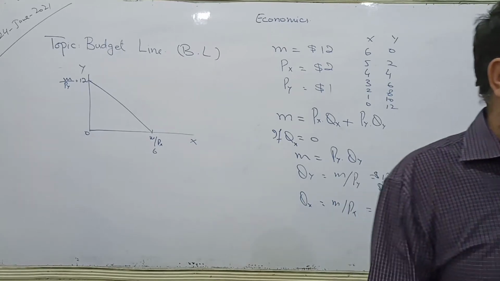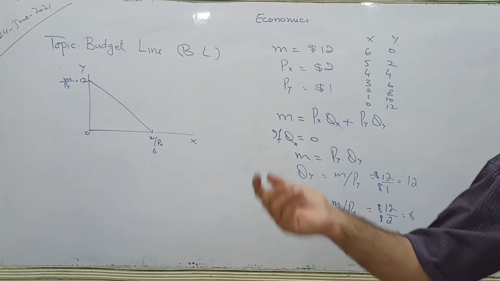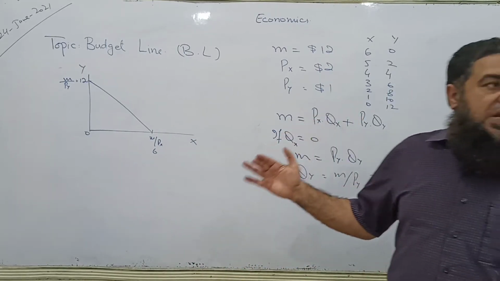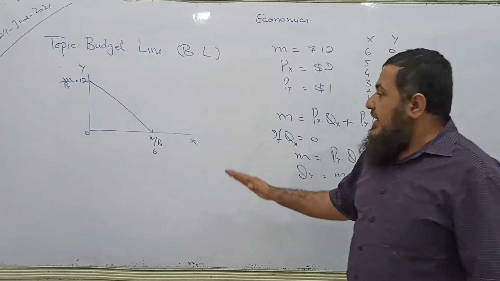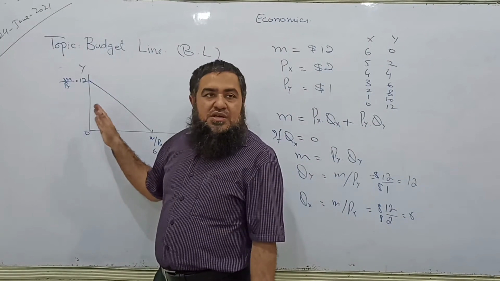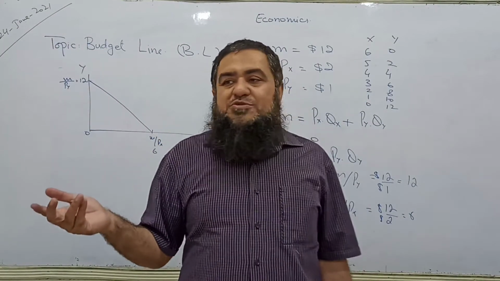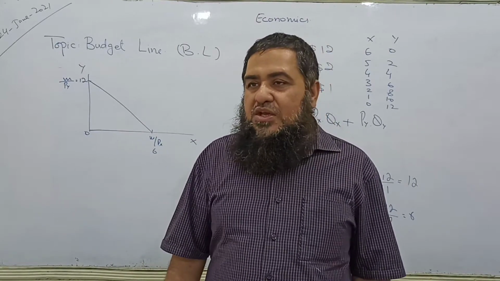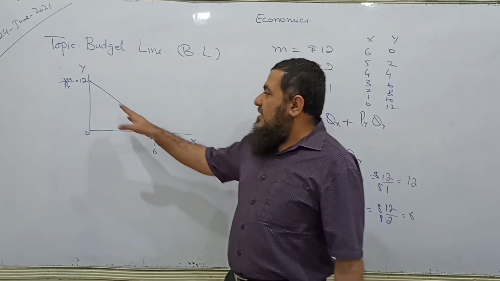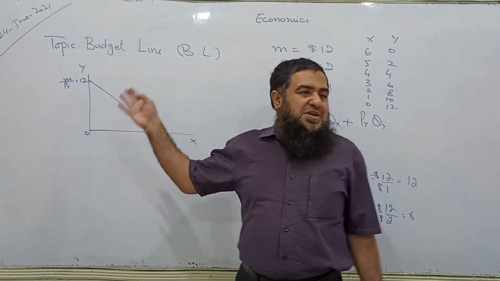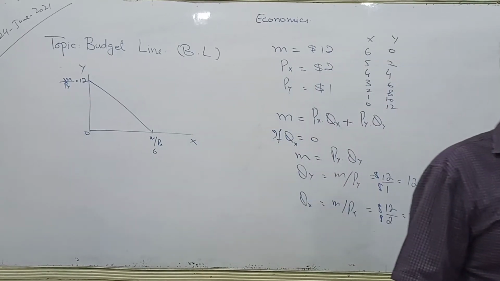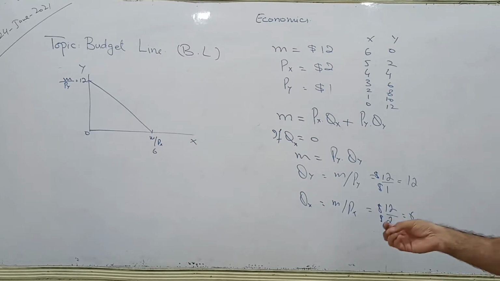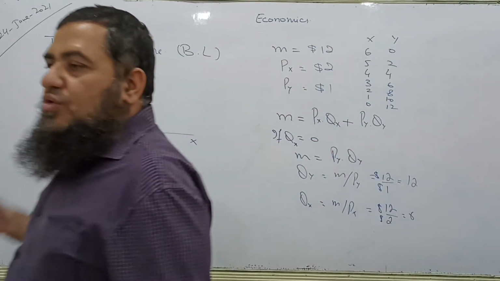This is a hindrance, so the consumer can lie on this budget line. He cannot go beyond it unless his income increases or he borrows from someone else. Within given income, this is the boundary line. He cannot go beyond it. He can have a consumption below it, where income is more than expenditures. That means he or she is going to save some part of income. So when all income is spent, this is the affordability line or budget line of the consumer. Clear now? I'm going slowly because it requires more conceptual learning rather than going fast.